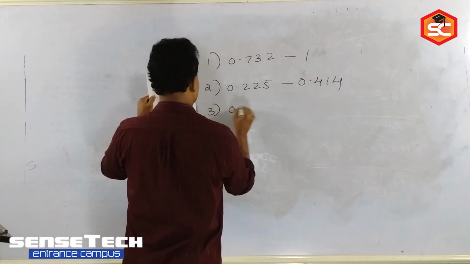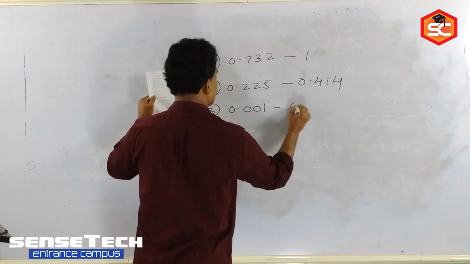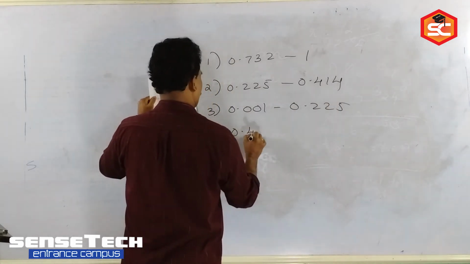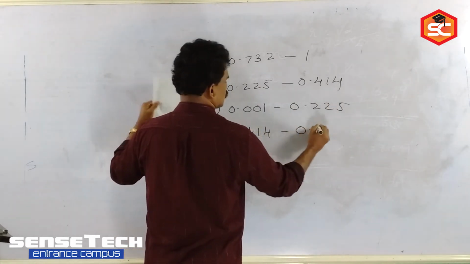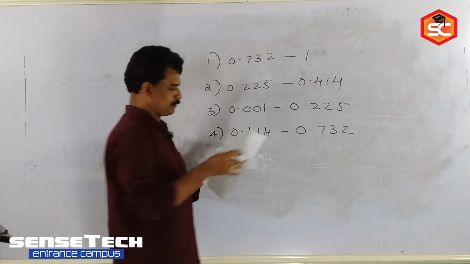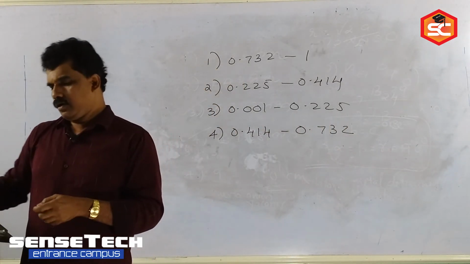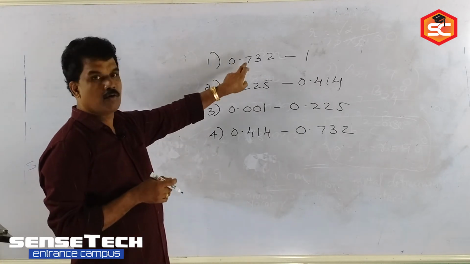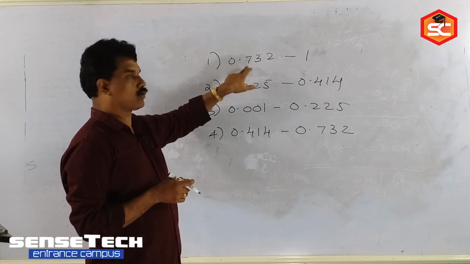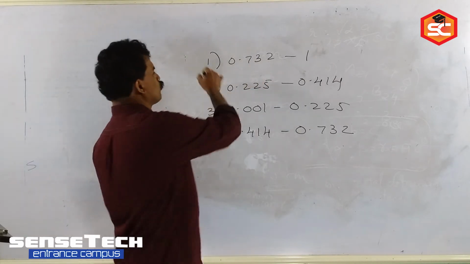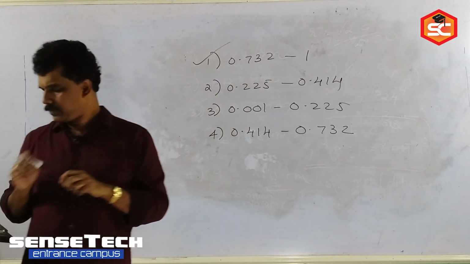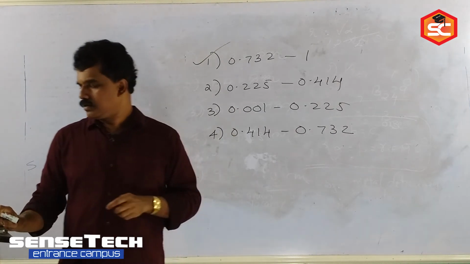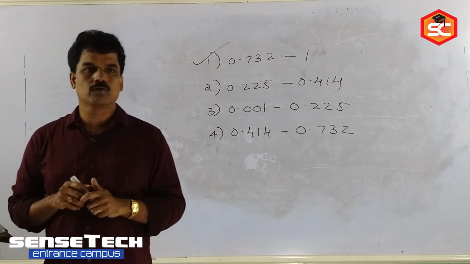Third, 0.001 to 0.225. Fourth, 0.414 to 0.732. For BCC, which range will be coming? Like cubic close packing, 0.732 to 1 for the body centered cubic arrangement. Are you getting it now?